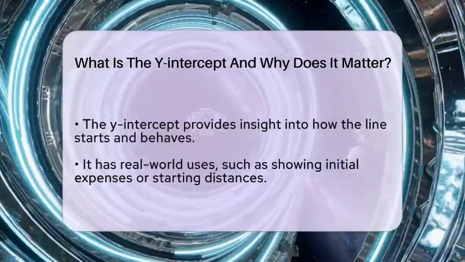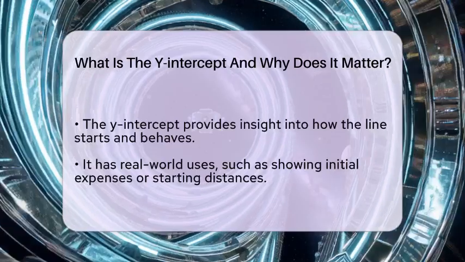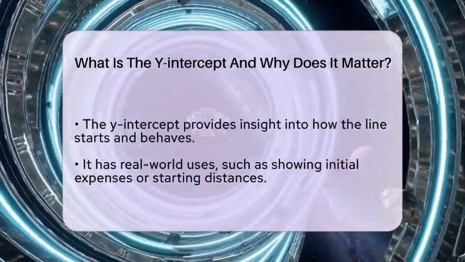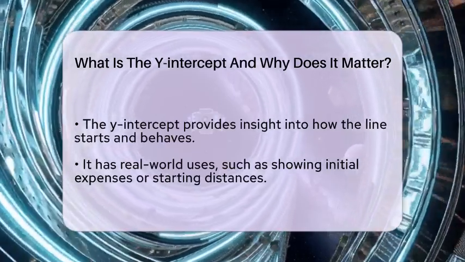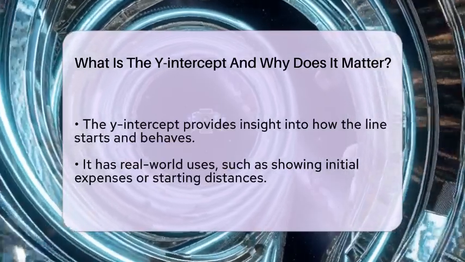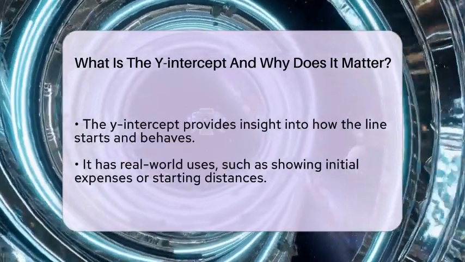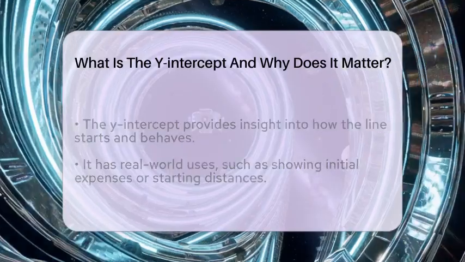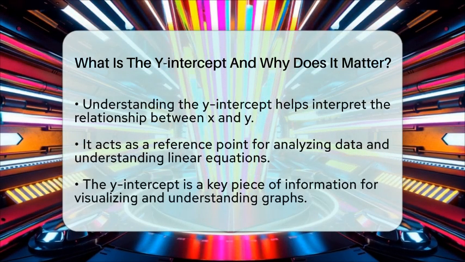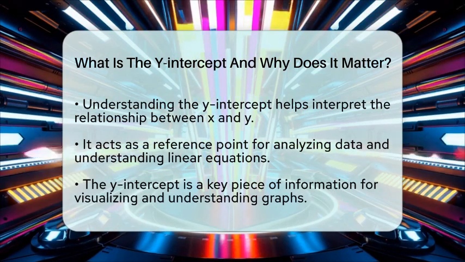To find the y-intercept, just set x to 0 in the equation and solve for y. This simple step reveals where the line begins on the y-axis. When you understand the y-intercept, you get a better sense of how the line moves and what it means in real-world situations. It acts as a starting point for understanding the whole graph and the relationship between x and y, whether you are drawing a line or analyzing data.